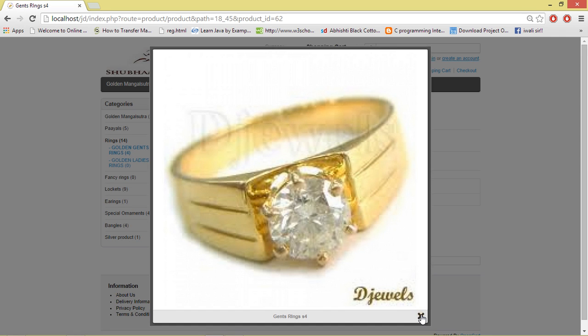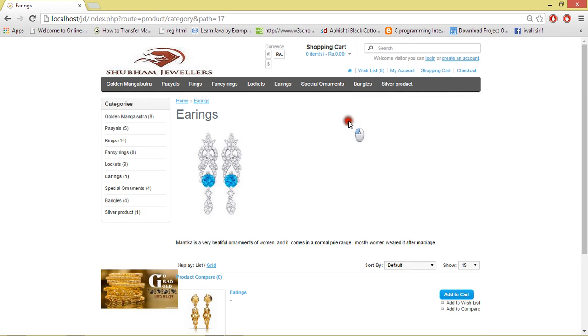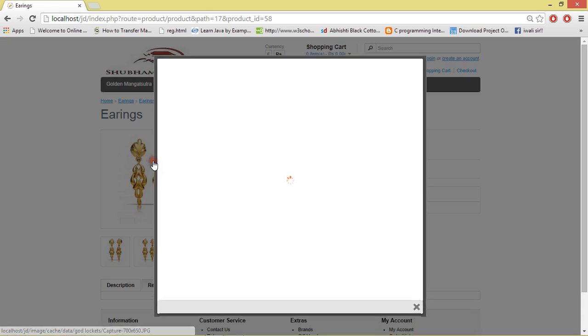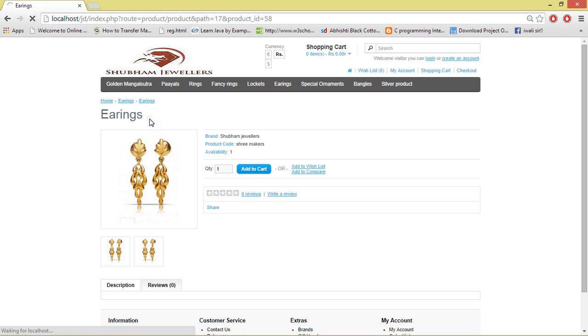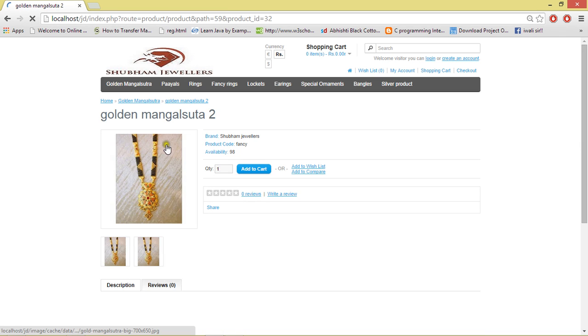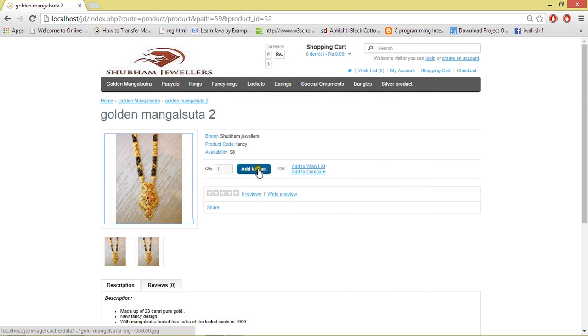Our shop provides purely 23 karat gold material, so there is no worry of any type of fault in the product. If you need earrings, you may just come to the earring models, choose one and see it by zoom. If you want to purchase a golden mangalsutra, just select it and take a zoom view of this product. If you like this model, just add it to cart.